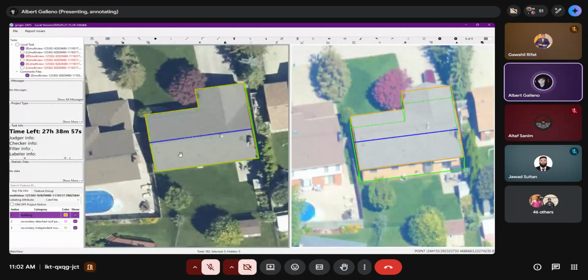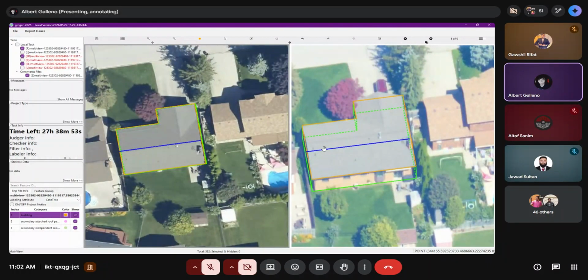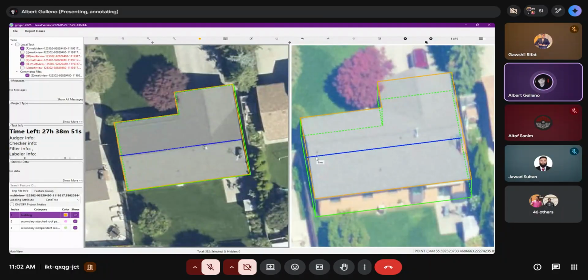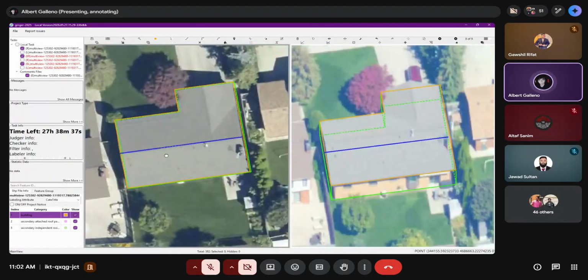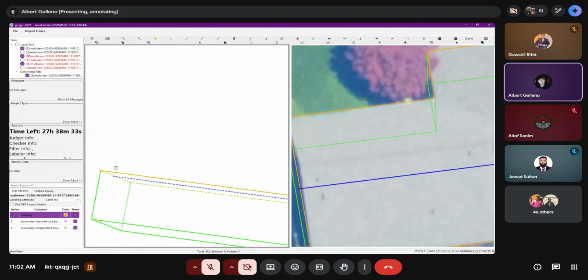Okay, and after doing that one, guys, in the right image, you need to also move the access line. So in the transportation we have an access line, and in this 3D roof, guys, we also have the access line, which is this one. Now, as you can see, guys, this access line is also flat.